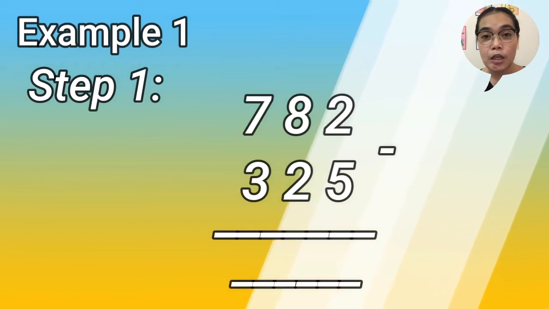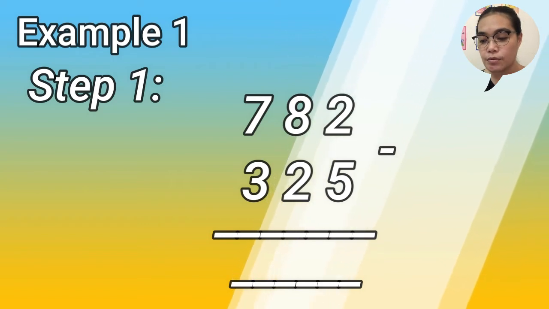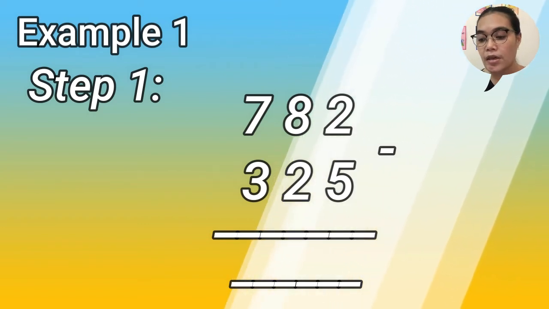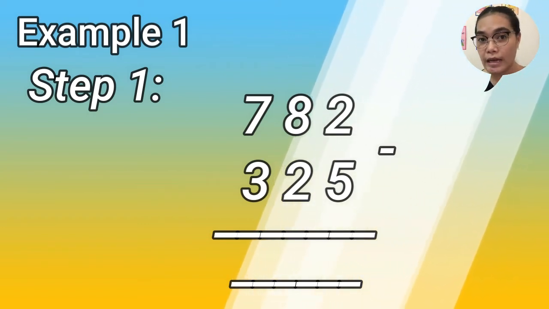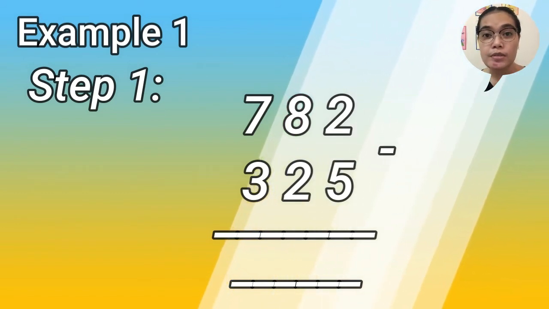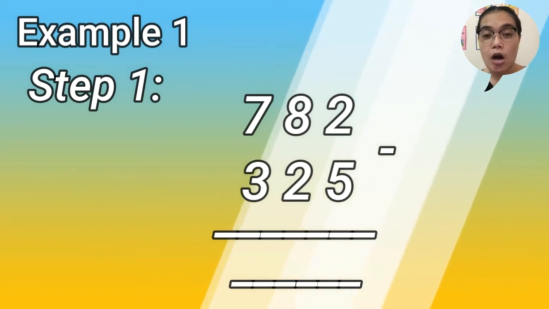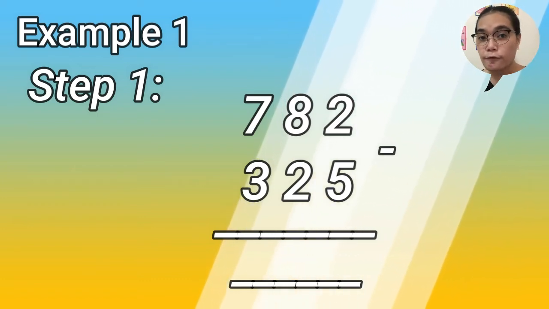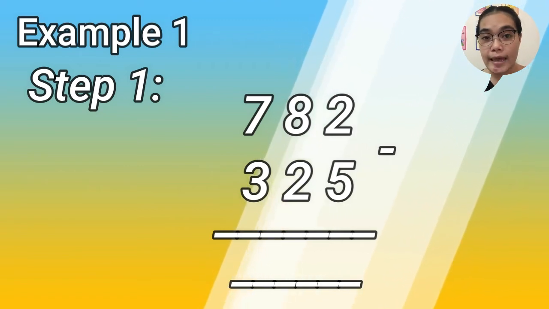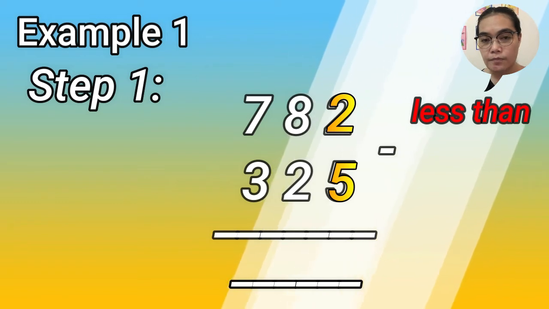For example, we have 782 subtract 325. How do we solve that using the step-by-step process of subtraction? First, we will do 2 minus 5.